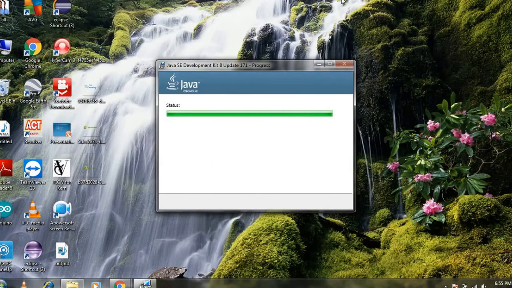Let us wait, let it complete. If you have not installed any older version of Java, then you will not be able to see that Java folder until everything completes. It will take at least 5 minutes to set up.